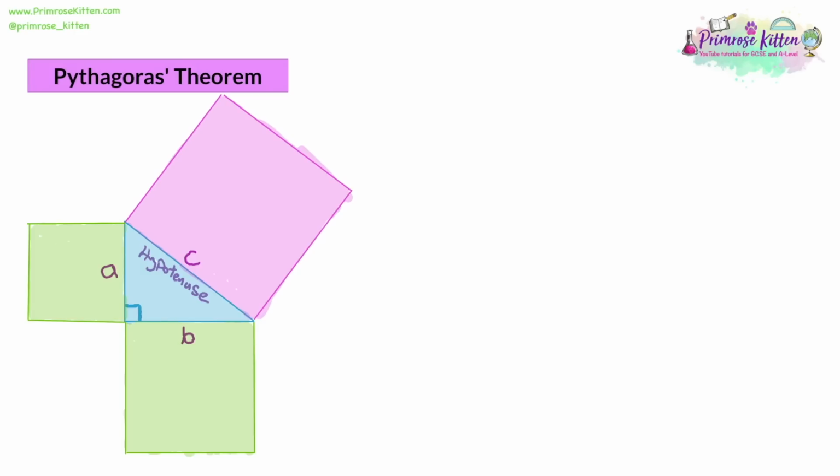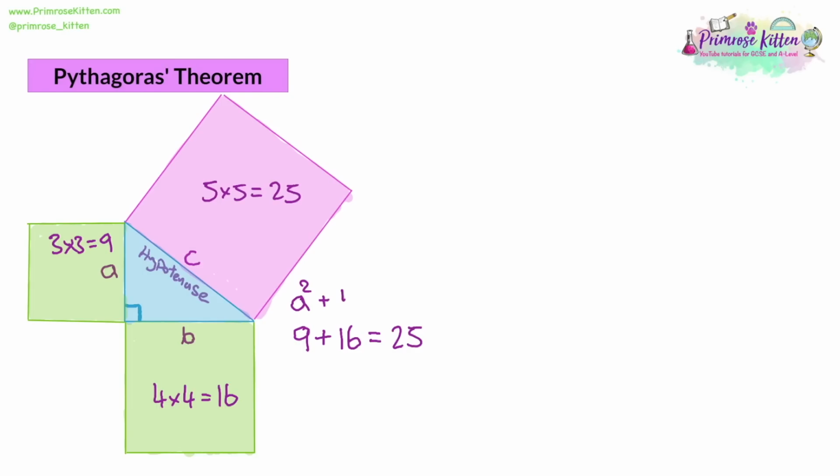So what we're going to do is write those numbers next to each other and see if anything comes to mind. A 3 by 3 square, which is 9, a 4 by 4 square, which is 16, and a 5 by 5 square, which is 25. So we have 9, we have 16, and we have 25. So what's the connection? Well, you might have noticed that 9 plus 16 is equal to 25. And this is the essence of Pythagoras Theorem. If you take the a square, which is 9, and you add it on to the b square, which is 16, then you get the c square, which is 25.